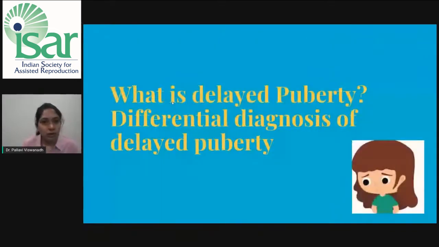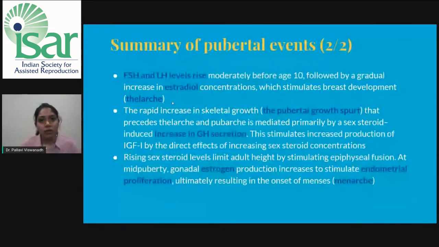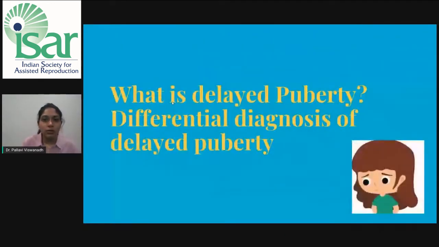So far, we have understood what is puberty, the various factors governing puberty, physical changes taking place in puberty, the hormonal changes, and understanding of the entire HPO axis. What are the central and peripheral signaling mechanisms which govern this axis, and what happens at puberty. Now this was the normal physiology. Now we will talk about a pathological aspect of puberty. What is delayed puberty?